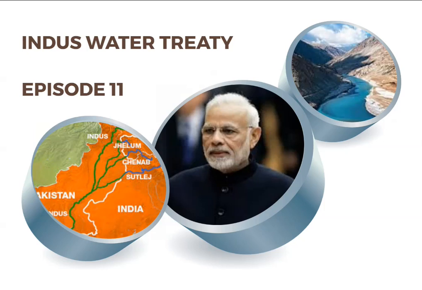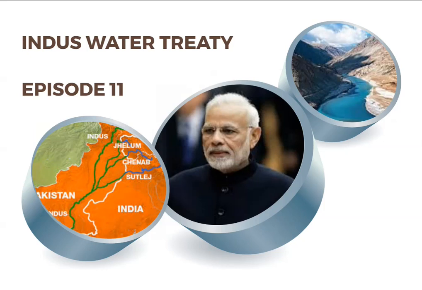What were the highlights of the treaty? 1. The 6 rivers, that is rivers Indus, Chenab, Jhelum, Beas, Ravi, Satluj, were divided into the eastern rivers and the western rivers. The eastern rivers consisted of river Beas, Ravi and Satluj, and the western rivers consisted of river Indus, Chenab and Jhelum. India had complete control over the 3 eastern rivers, that is river Beas, Ravi and Satluj, while Pakistan had control over the western rivers, that's river Indus, Chenab and Jhelum.